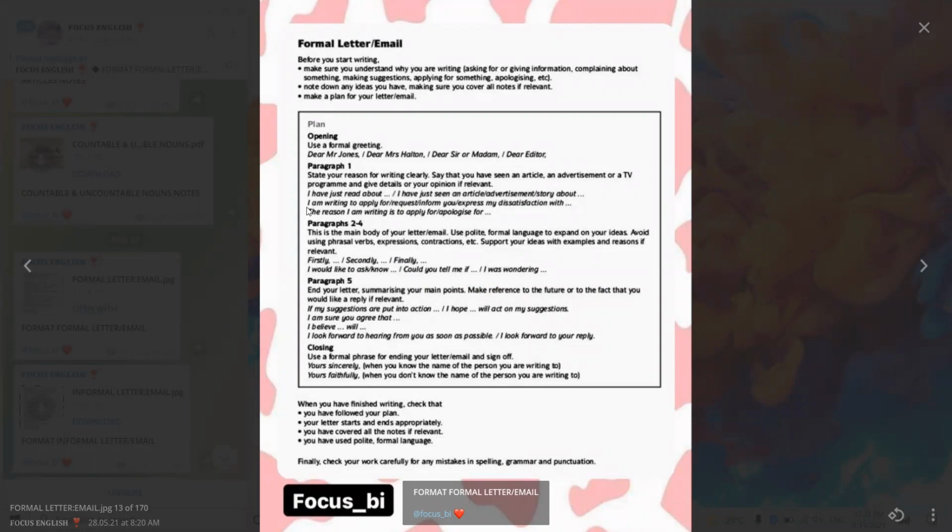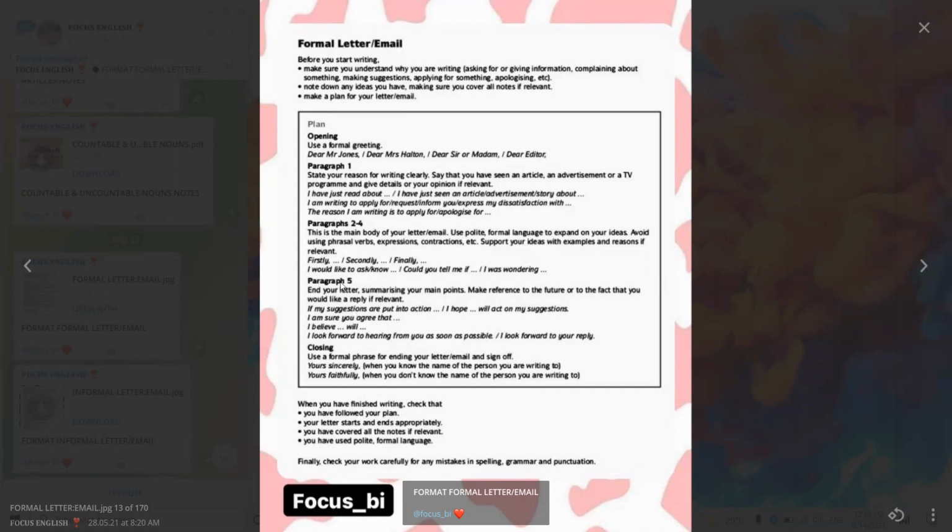For example, I am writing to apply for something. The reason I am writing is to apply for something. In the main body of the letter, avoid informal language and explain your ideas. Avoid using phrasal expressions, contractions and so on. Supply ideas, examples and reasons, and use firstly, secondly, finally. I would like to.